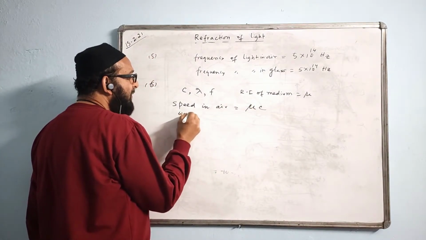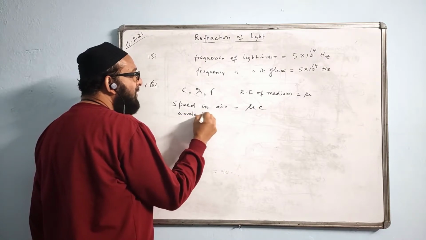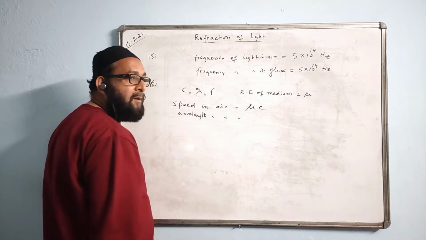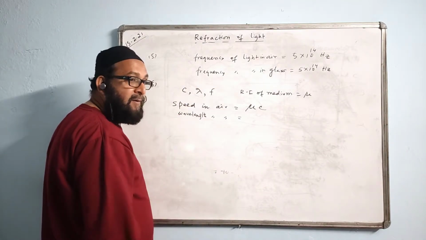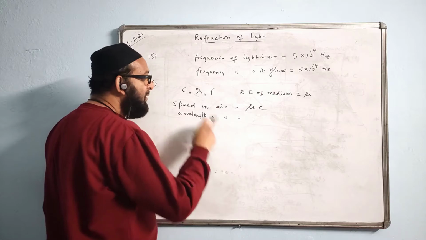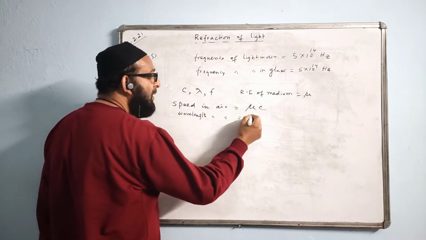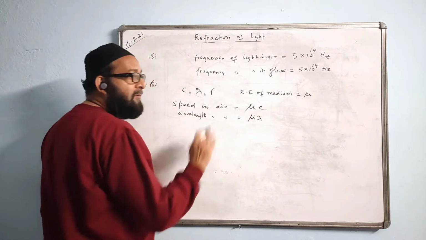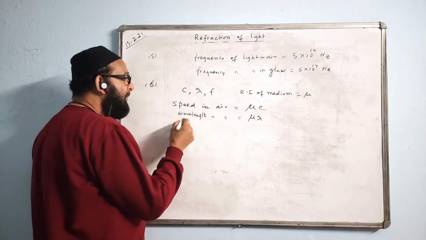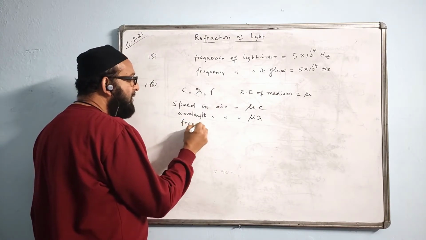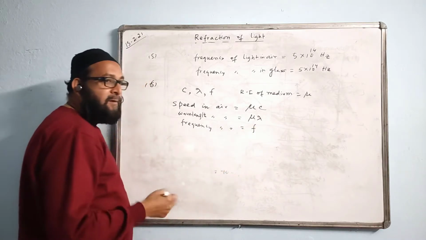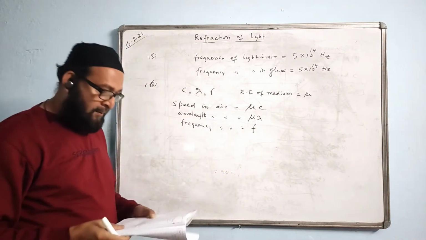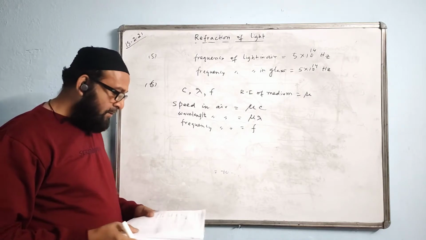Wavelength in air. What is the value of wavelength in the air? More or less? Wavelength also will increase, no, in the air. Air is a rare medium, so wavelength also will increase. Speed is increasing, wavelength also will increase. It will become mu times lambda. It will increase by mu times. And what about frequency? Frequency in air will be how much? It will remain the same, F. That does not change, you know that. No change in frequency.